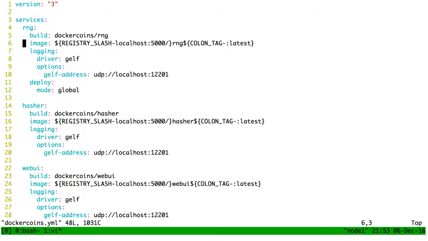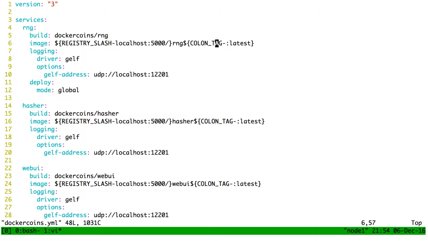And here I even added some extra bells and whistles. I said that the image should be named the registry environment variable followed by a slash, which defaults to localhost:5000. And behind rng, I put the colon tag environment variable, which defaults to colon latest. You might wonder why registry slash and colon tag instead of the more straightforward $registry/rng:$tag.